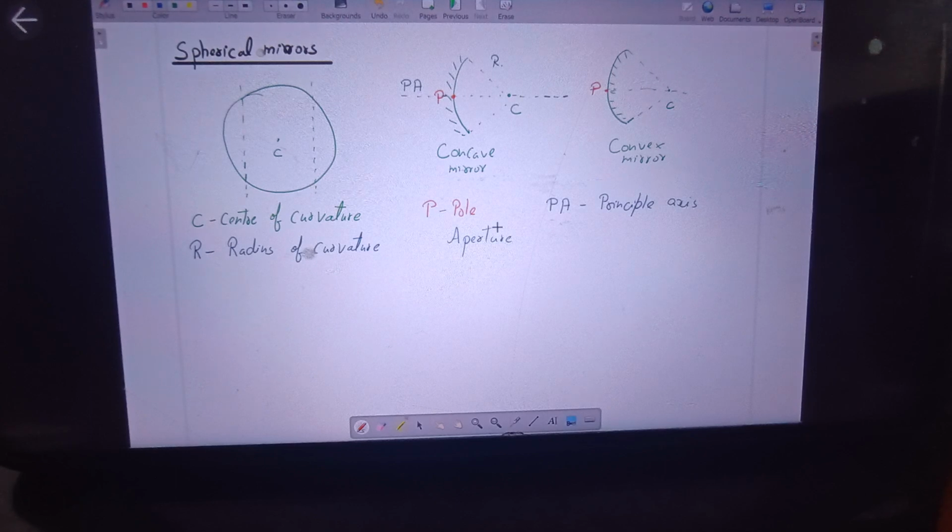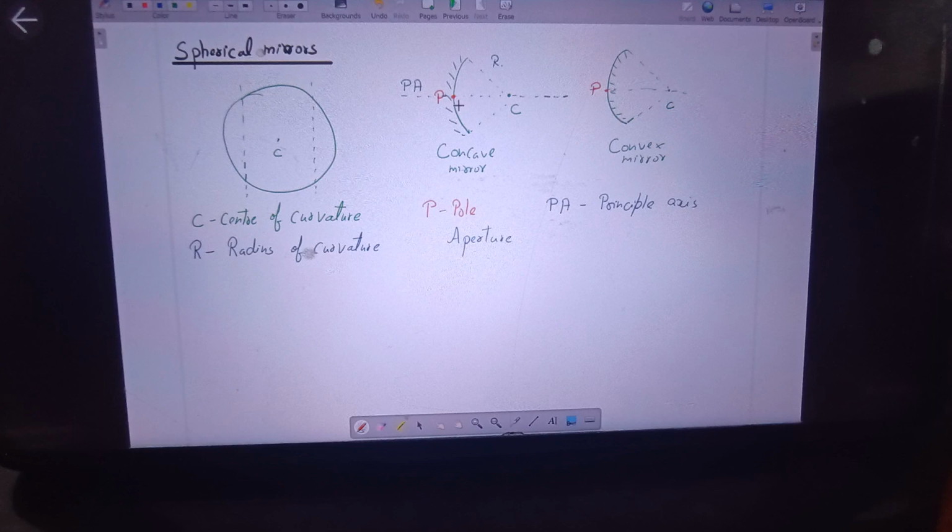Excuse me, ma'am, I have a doubt. Yes. Is aperture the curvature of the mirror or the diameter of the mirror? Well, basically it is the diameter of the mirror only. But now when we'll be dealing here, we are dealing with paraxial rays. Paraxial rays are the rays which are going very close to the principal axis. That means the width of the rays is very small. So in that case, I can say that the diameter is the surface present to reflect all the radiation falling on it.